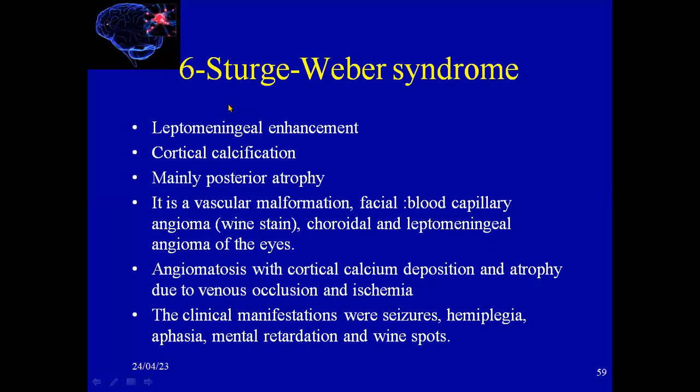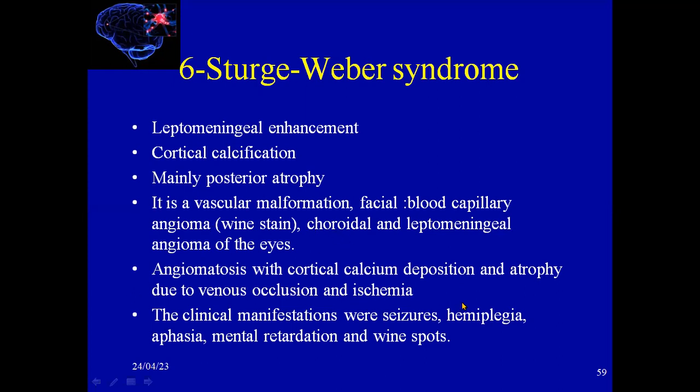Lastly, here we have Sturge-Weber syndrome. There is leptomeningeal enhancement on MRI. There will also be cortical calcification, mainly in the posterior area of the brain, which will be atrophied. It's a vascular malformation. The patient will have a facial capillary angioma like a wine stain, and also choroidal and leptomeningeal angioma of the eyes.